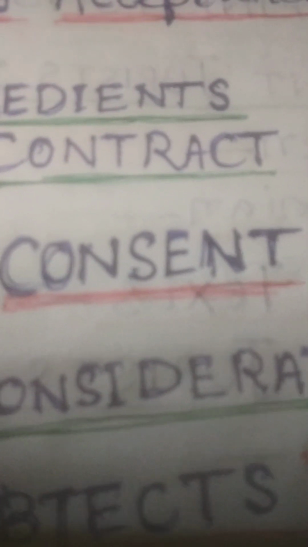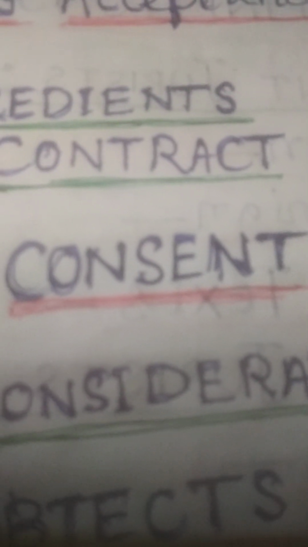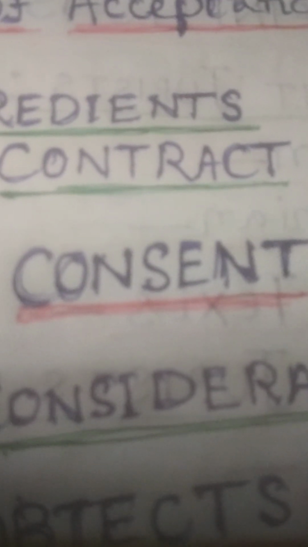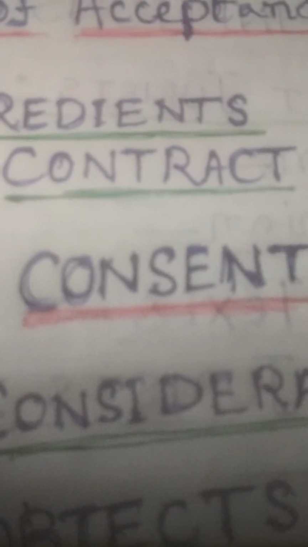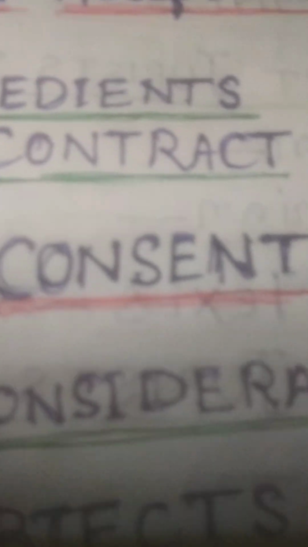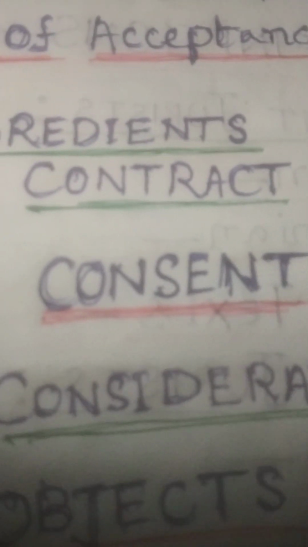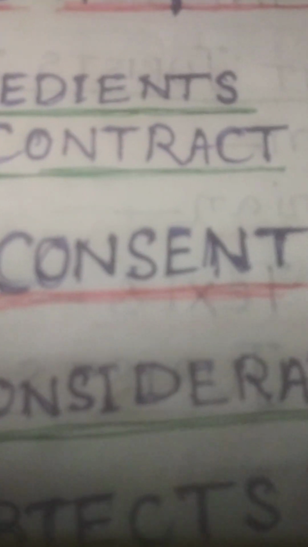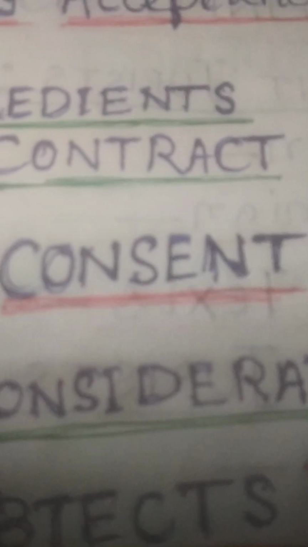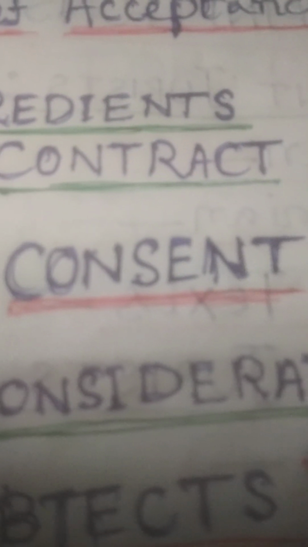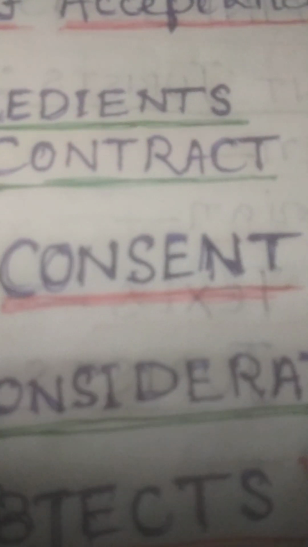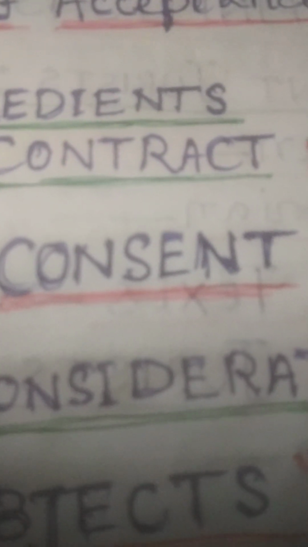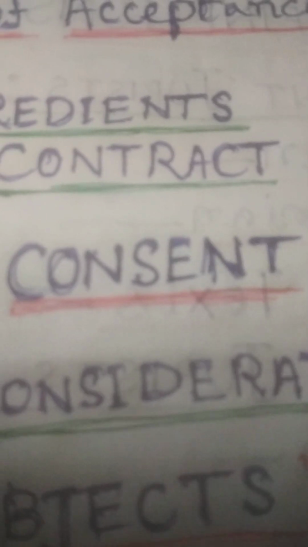So here the consideration for A was rupees 1,000, and for B the consideration is the lost treasure. As this consideration is about certain illusory things, it is not valid, so the contract itself is invalid.